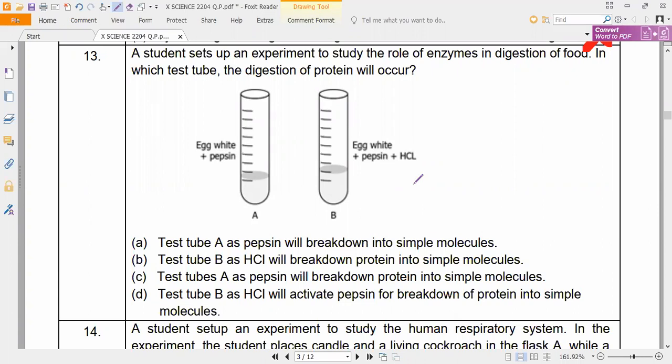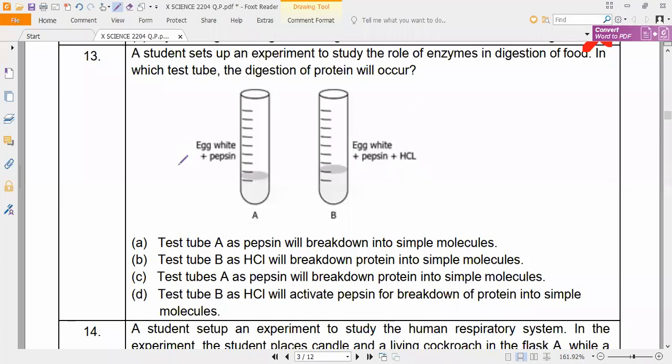Test tube B. Very good. Because as we know, pepsin is active in which medium? Acidic medium or basic medium? Acidic medium. Very good. So that is the thing you have to understand. So test tube B, as HCl will break down protein into simple molecules.